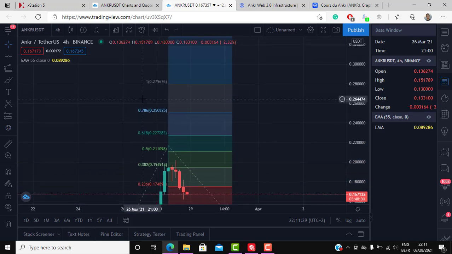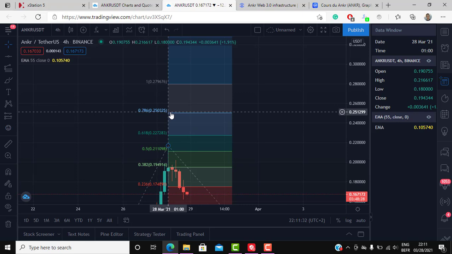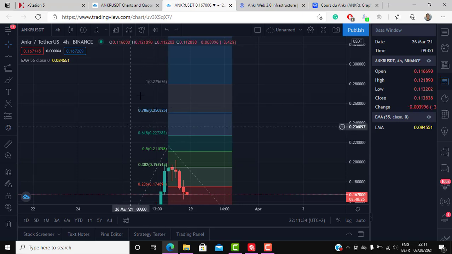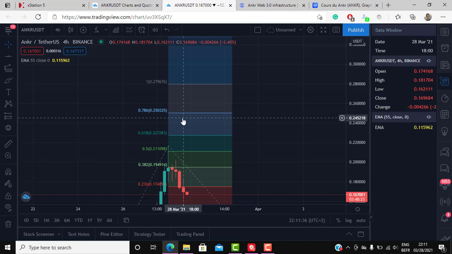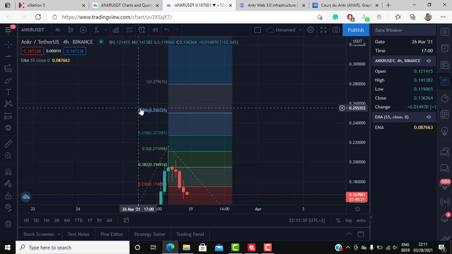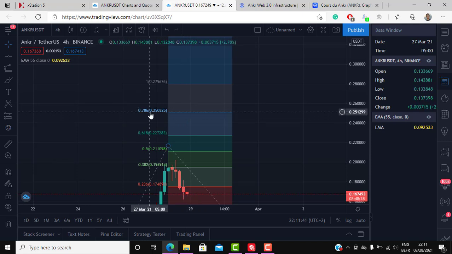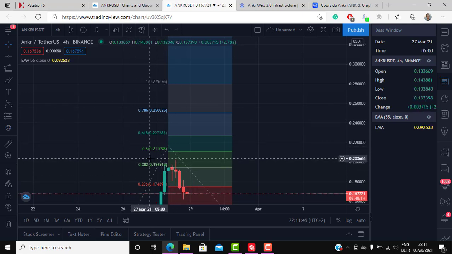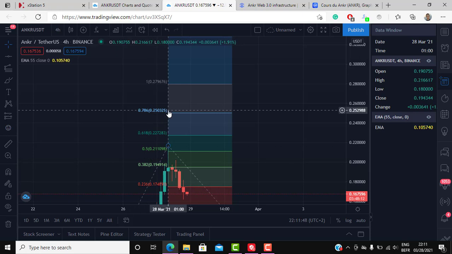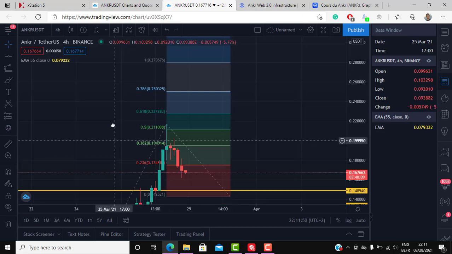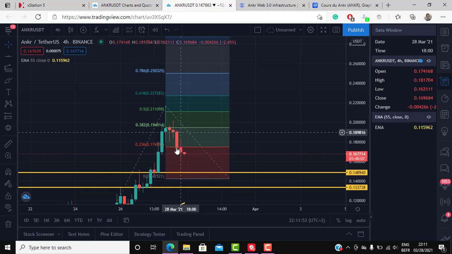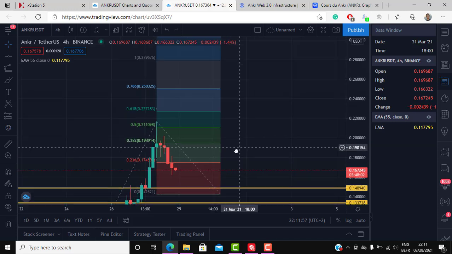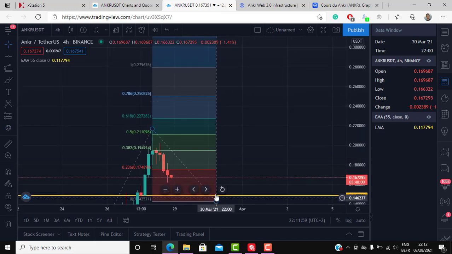So around 0.25, which is a psychological area, a psychological number, the quarter of a dollar, and it is a round number. As you can see, we did have a sell-off around the psychological number here of 0.20, and we could have one around 0.25. So here there's a big move. If the price goes all the way here and you reload around here and you buy around here, you could have this big move of profit here all the way to 0.25.